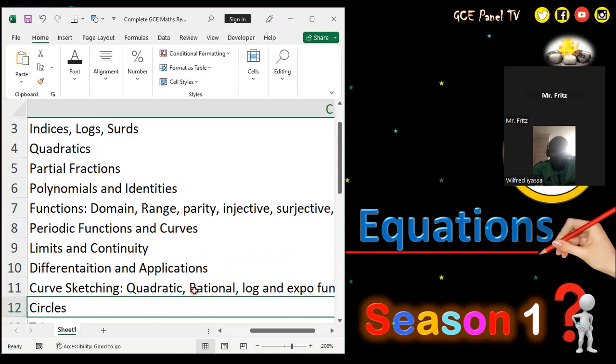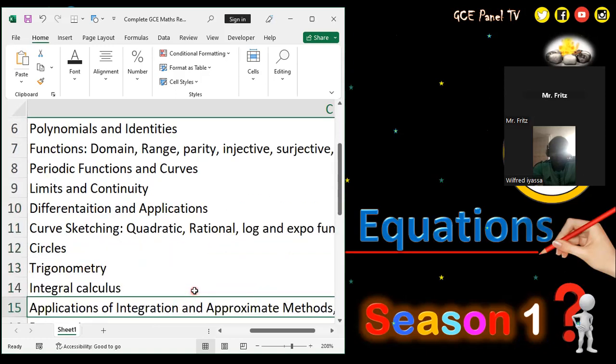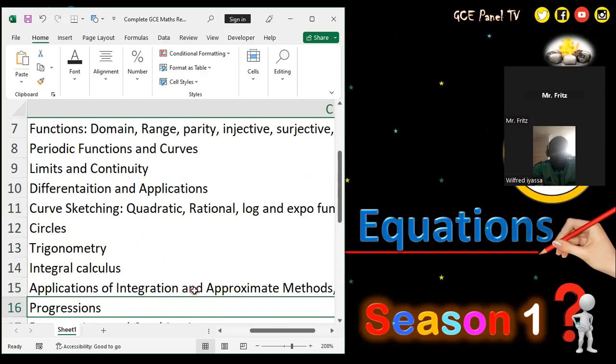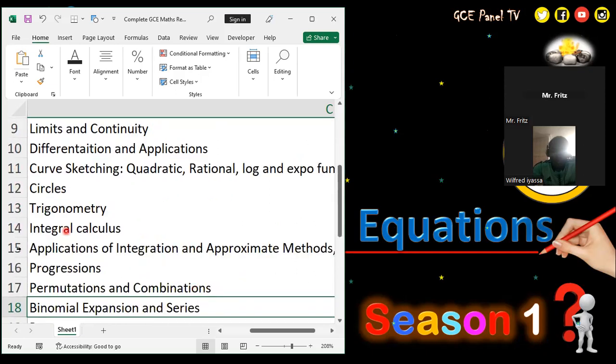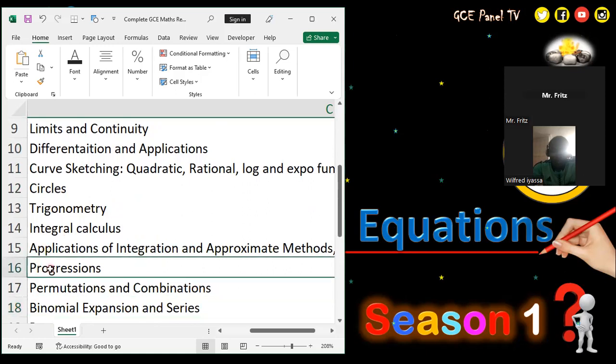So equally, we'll be discussing periodic functions and curves, limits and continuity, differentiation and its applications, curve sketching, circles, trigonometry, integral calculus. Actually, I think from chapter 15 or 16, we probably start this maybe in November. Because according to the plan that we have, we should have covered most of these lessons by November.